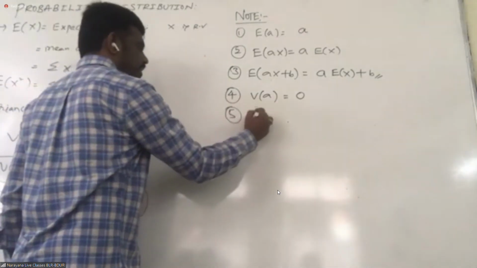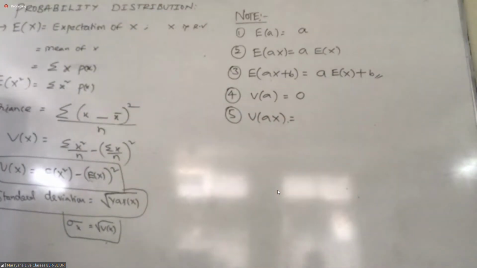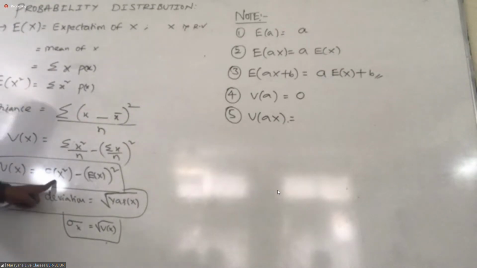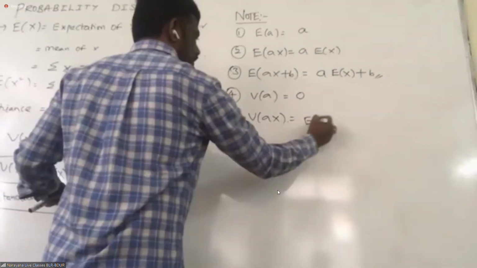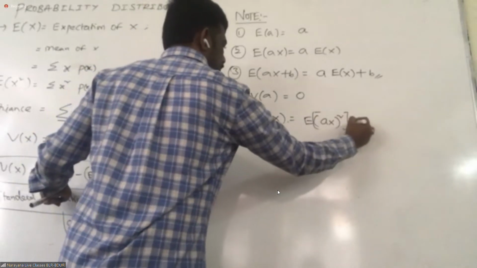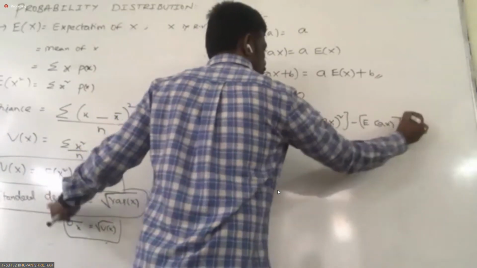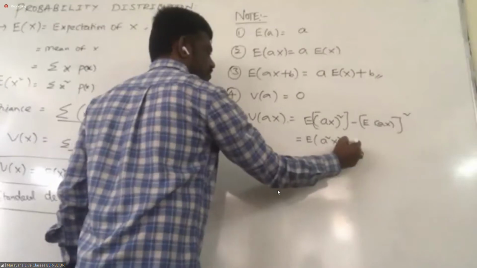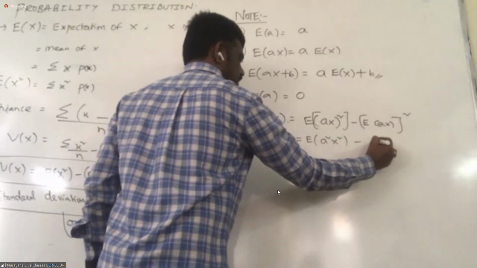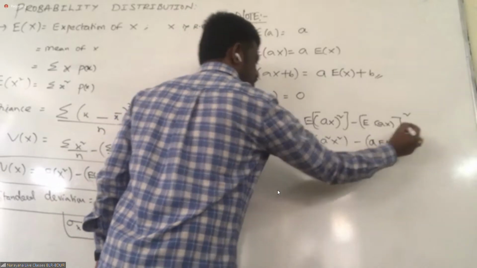What about variance of a variable, AX? You may get doubt, right? Please apply this formula. What I can write here, students? Expectation of A X square minus expectation of AX the whole square. You can write this as expectation of A square X square minus A into expectation of X the whole square.